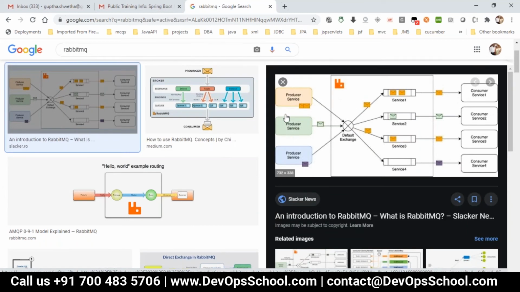There is one service, and it is sending a message to any type of exchange. Any type of exchange will be taken here.